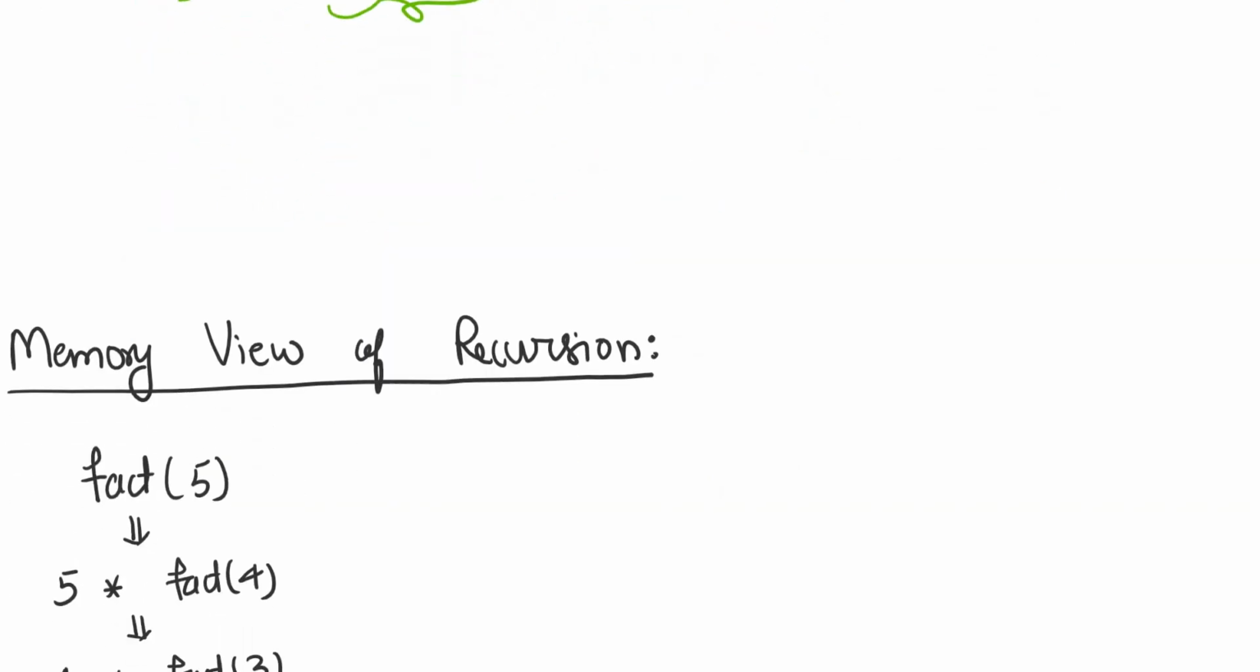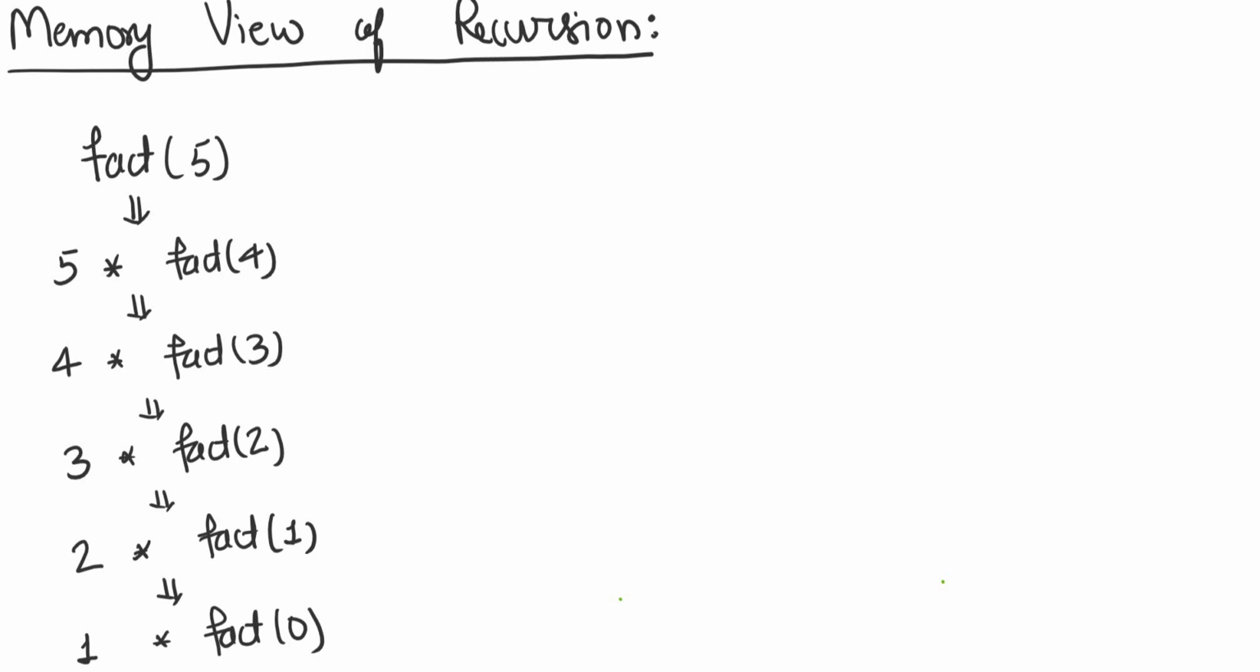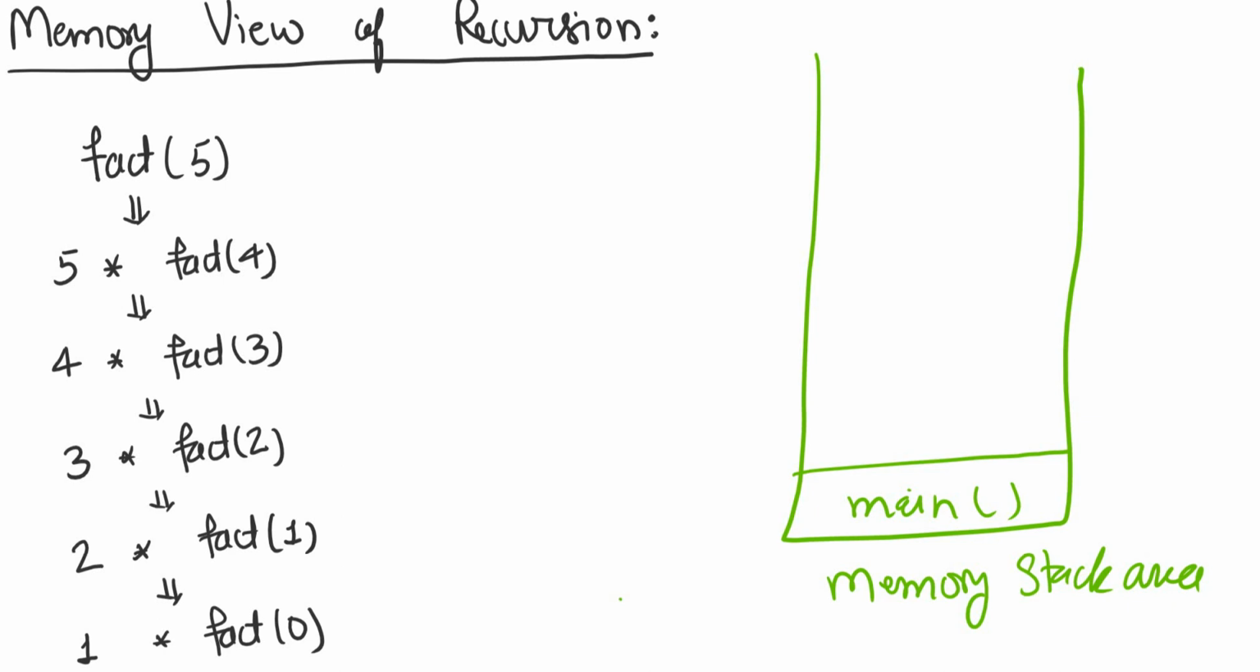Let us think of the other type of visualization of the recursion, which is the memory view. Let me draw the memory. Whenever any program is loaded into the memory, a stack area is allocated to it. So this is a memory stack area. First I am putting here the main function, because whenever any function is called, its activation record, or in short form AR, is created on the stack.